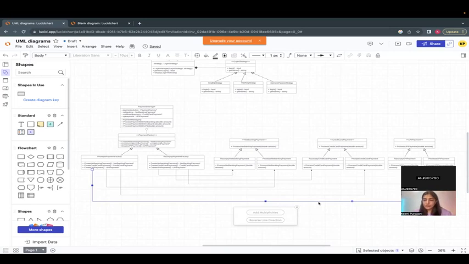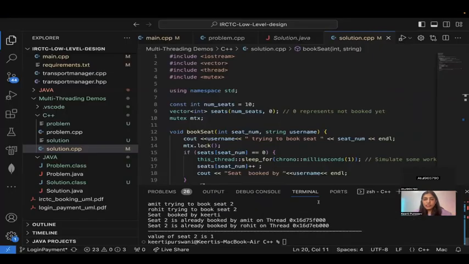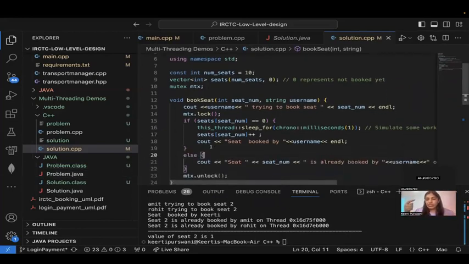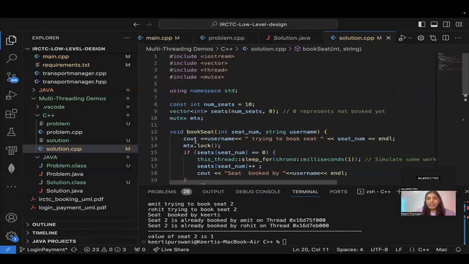Kirti, I have one doubt. Where do we not need double check locking? Like you said, we don't need it here. Why do we do double check locking while creating the instance? We checked whether it is null, then we put the lock, then we checked again, right? Yes. Here that is not the case.